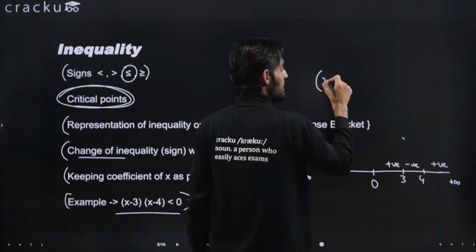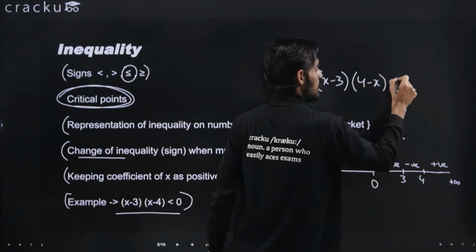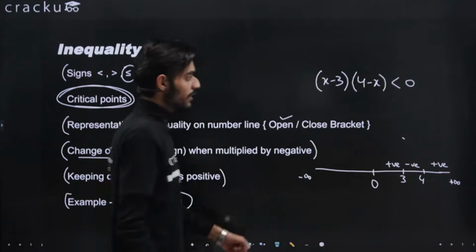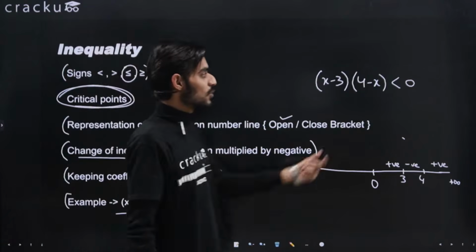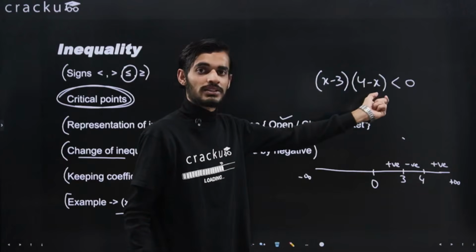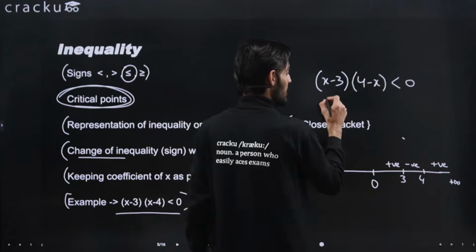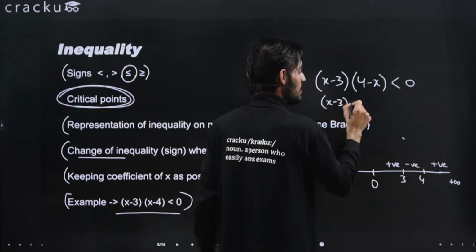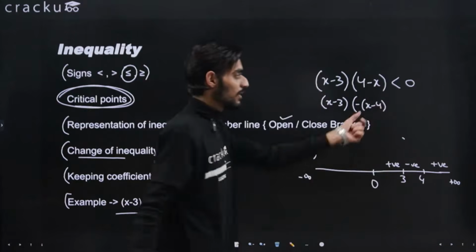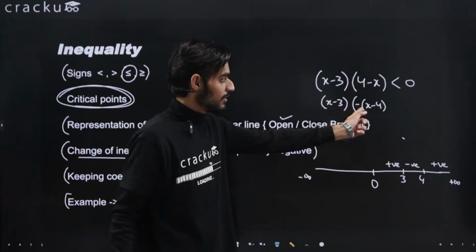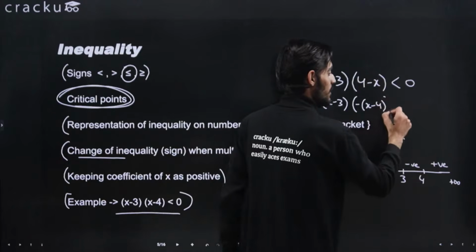So let's say I am taking the same example, this is x minus 3 and 4 minus x I have written. Let's say this is less than equal to 0. Even though we can solve it using the steps that we used in the last case also, we generally try to keep the sign of x or x square term as a positive number. That is, we can just take minus common from this particular term. What we will get is, of course this is x minus 3. Here I can take minus as common, so this will come out to be x minus 4, because I have taken minus common. So minus of x, this will be minus x plus 4, right? Same as this. So I've just taken minus common, and here it is less than 0.